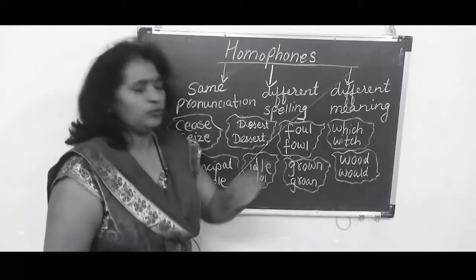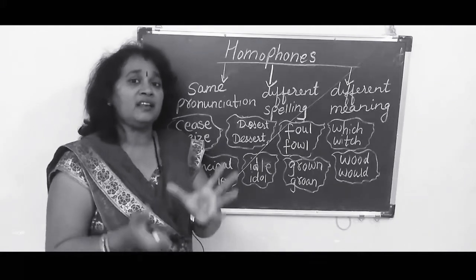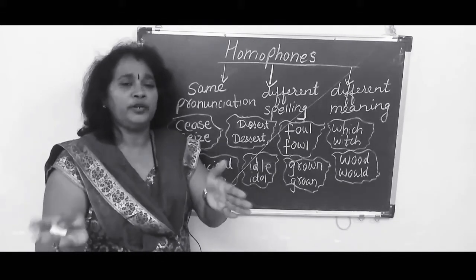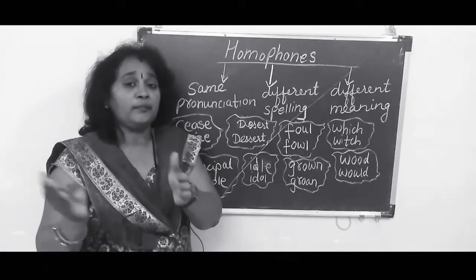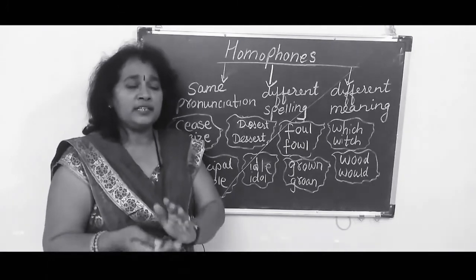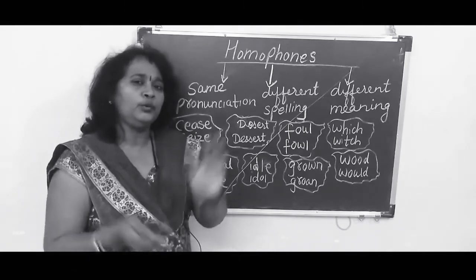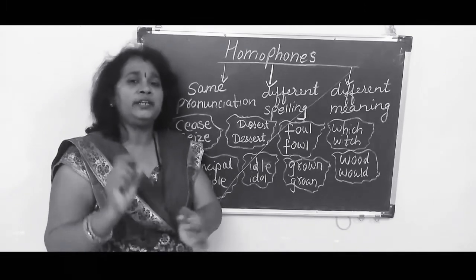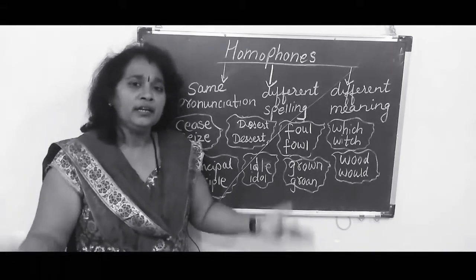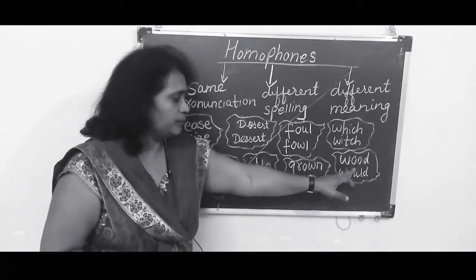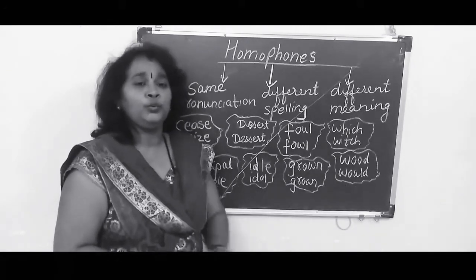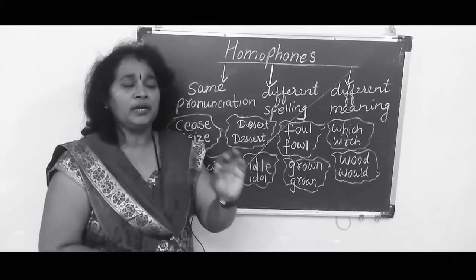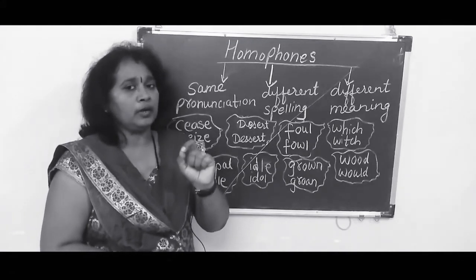Then next is the wood, W-O-O-D, wood, W-O-U-L-D, would. Now what is this W-O-O-D? Wood is lakdi. You know, we went to the forest to bring some wood to make fire, a campfire. In your schools there is a campfire. That time what you do, you collect some wood from here and there, you gather them and then you light a fire and that becomes a campfire. That is this wood. And what is this W-O-U-L-D? It is an auxiliary verb that is known as a helping verb.